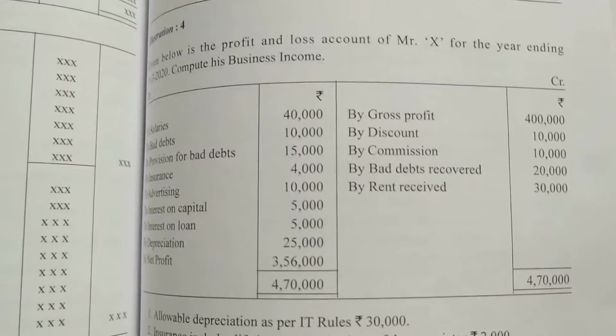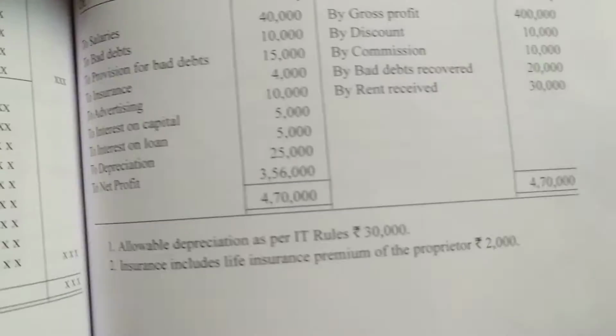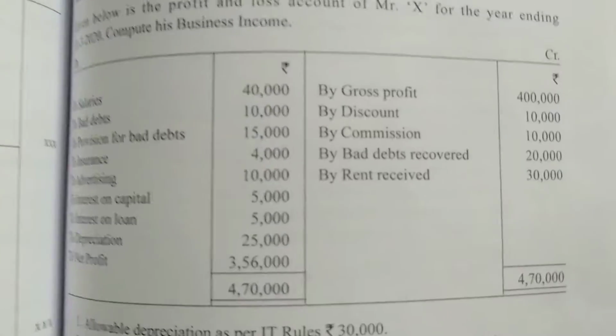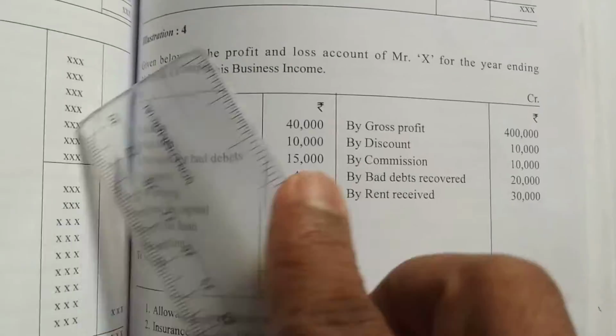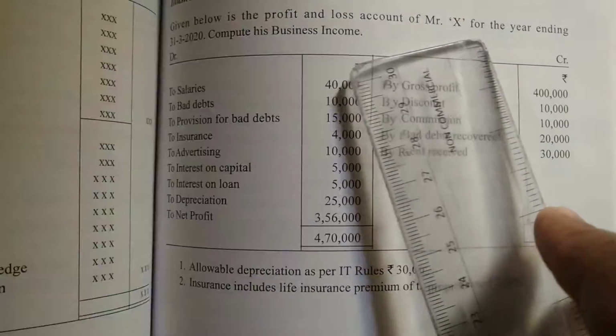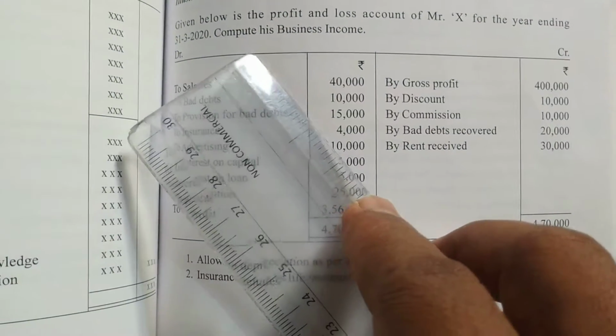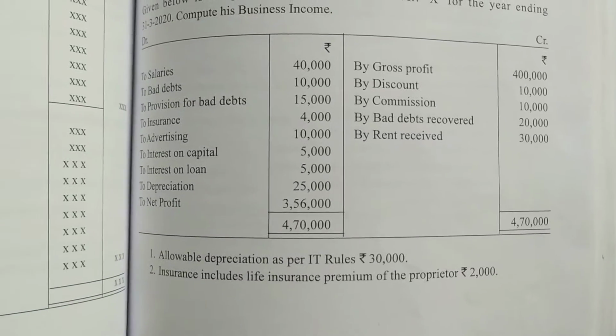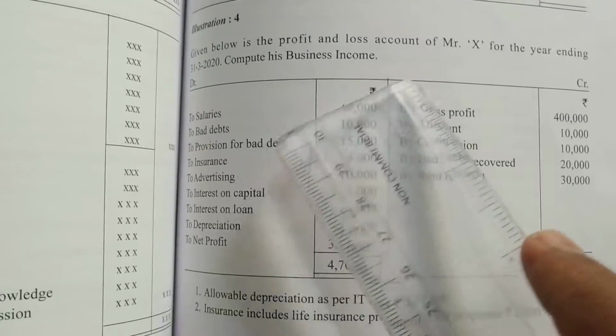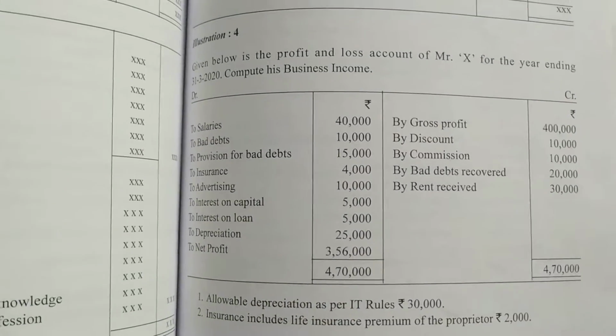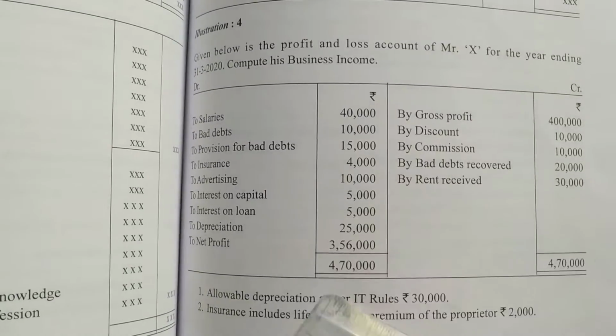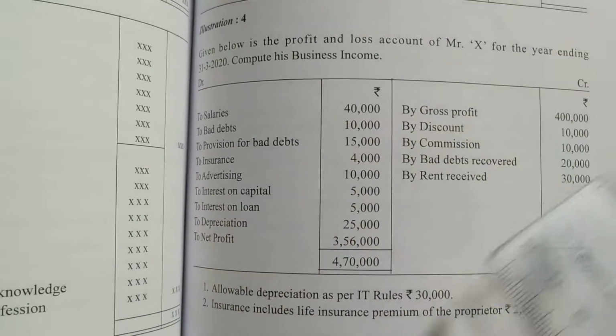Good morning, students. So let us do some problems on income from business. The question given says: given below is the profit and loss account of Mr. X for the year ending 31st March 2020. Compute his business income. So Mr. X's business income we have to find out, and the profit and loss account will be given like this.